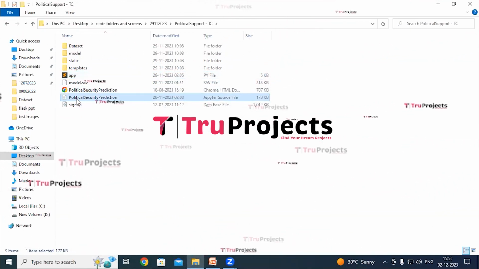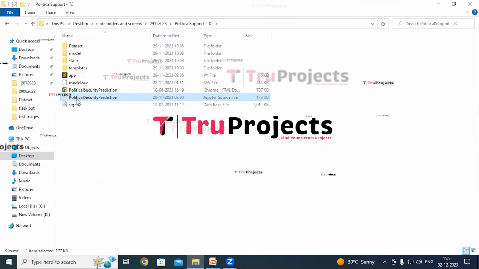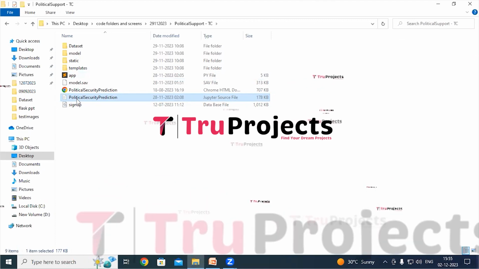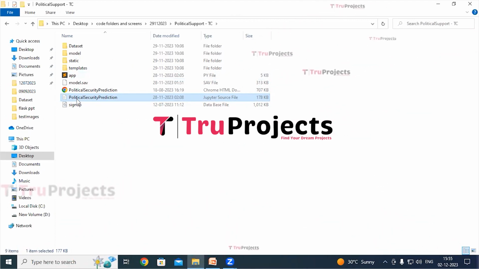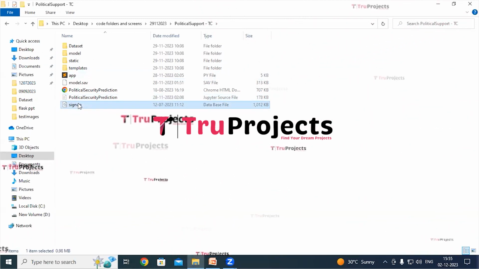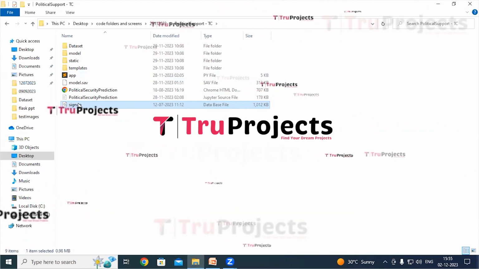And this is the Jupyter source file. This Jupyter source file contains a combination of code, graphs and outputs all in one place. It allows users to write and execute code in individual cells, making it a popular choice for data science. And this is the signup.db file. This file is the database file used to store user information.